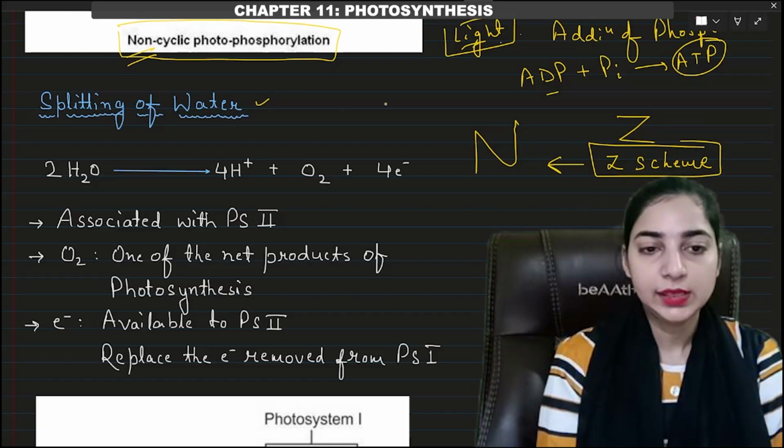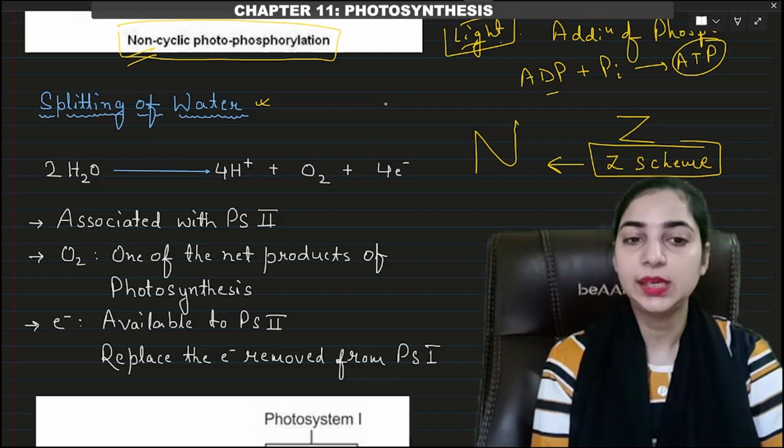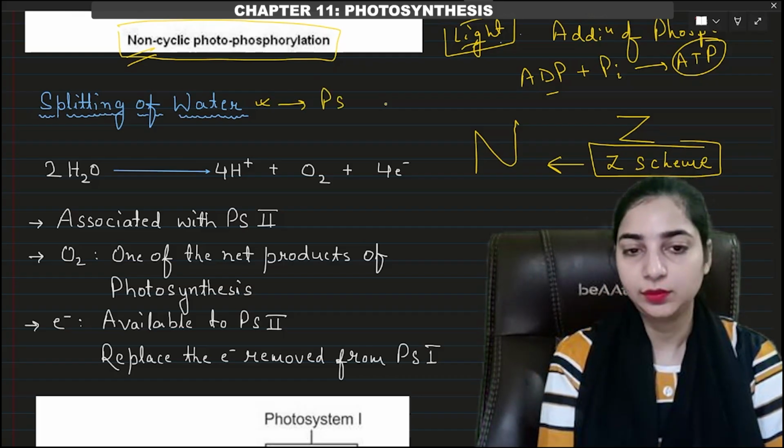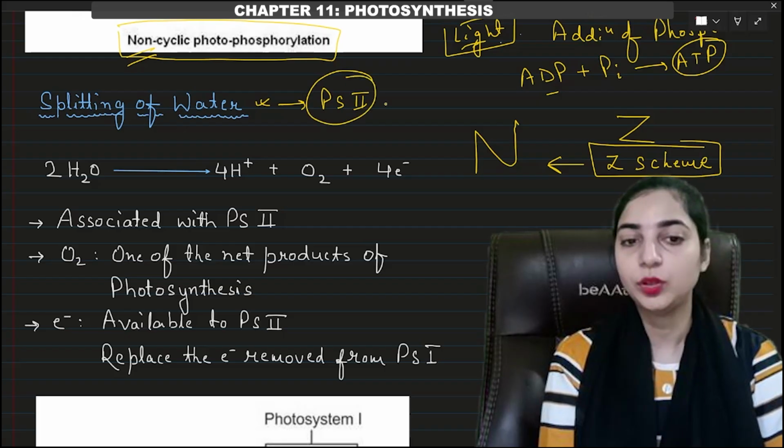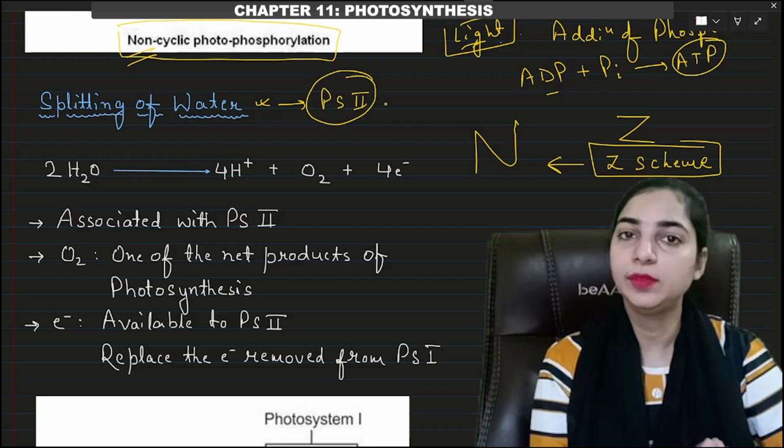Here we will discuss about the splitting of water that is associated with the PS2. Okay, this is associated with PS2. This is important, you have to remember. Splitting of water is associated only with PS2.